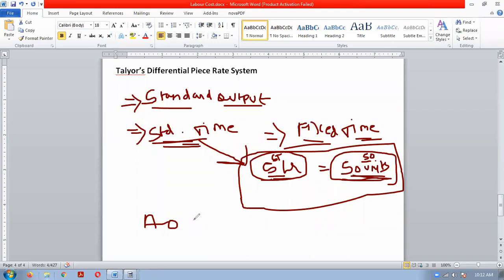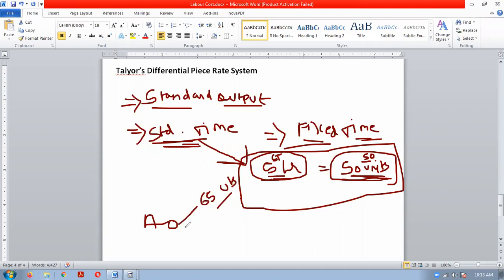So actual output will be different from the standard output. Some worker may produce 65 units, which is more than the standard. The company is expecting only 50 units in 5 hours, but some workers, those who are skilled and working hard and fast, may produce 65 units.